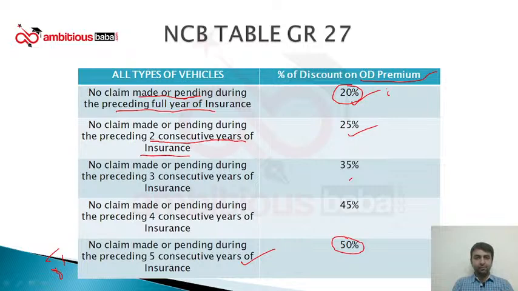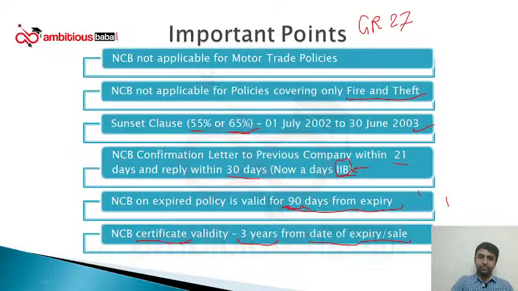So claim made means I have taken a claim of say 5,000 rupees, 10,000 rupees, 1 lakh, it doesn't matter. Even if I take a claim of 500 rupees, my NCB will become 0. Even if my claim is outstanding at the time of renewal, I am not eligible for NCB. So it is claim intimated, settled, paid or outstanding, I am not eligible for NCB. As simple as that.